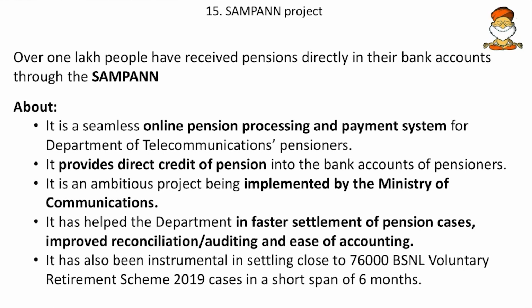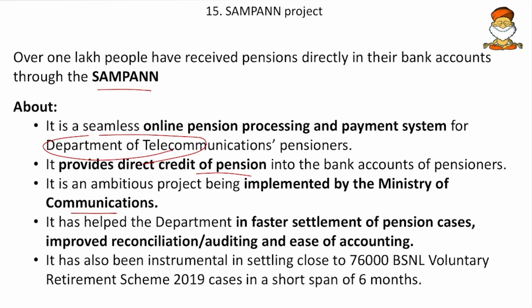Then come to the next, SAMPANN project. The abbreviation SAMPANN means somewhere around simplified management of the pensions. And here over 1 lakh people have received pensions directly in their bank accounts through this SAMPANN portal. And some of the facts regarding SAMPANN. It is a seamless online pension processing and payment system for the Department of Telecommunications pensioners. So it is for the DOT's pensioners. Then it provides direct credit of the pension into the bank accounts of the pensioners. So a DBT-like thing, and it is an autonomous project being implemented by the Ministry of Communications.